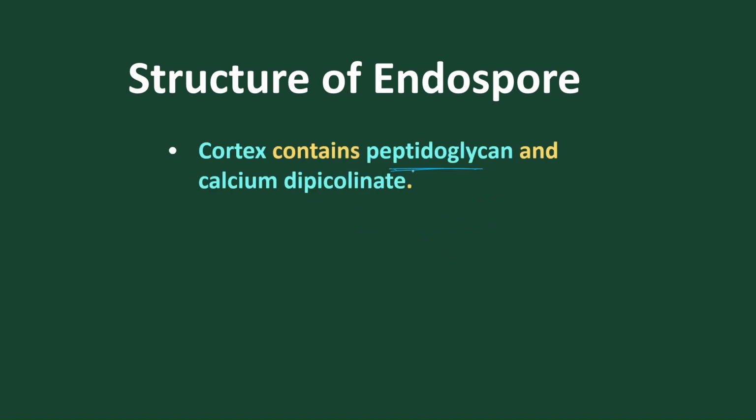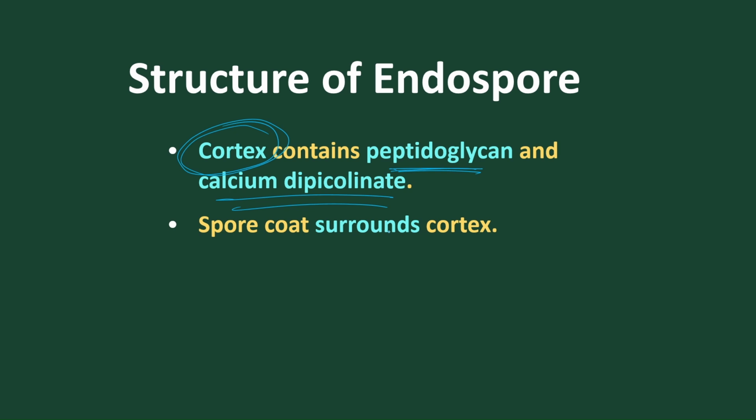The cortex is made up of peptidoglycan and calcium dipicolinic acid. Very important. The cortex part is made up of calcium dipicolinic acid and peptidoglycan, and the spore coat is surrounded by the cortex. First the nucleus is present, the cell membrane is present, the spore coat is present, then we find the cortex present.